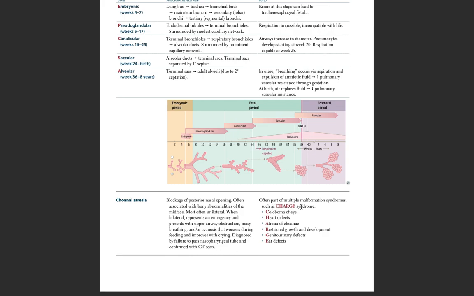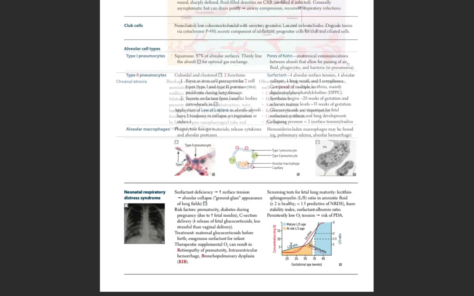It is often a part of multiple malformation syndromes such as CHARGE syndrome. CHARGE: C for coloboma of the eye, H for heart defects, A for atresia of choanae, R for restricted growth and development, G for genitourinary defects, E for ear defects.